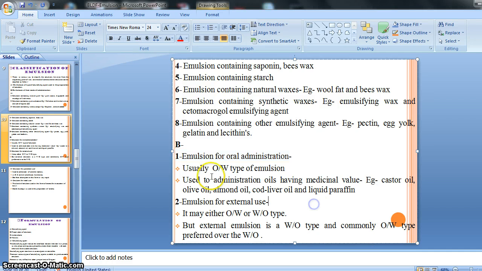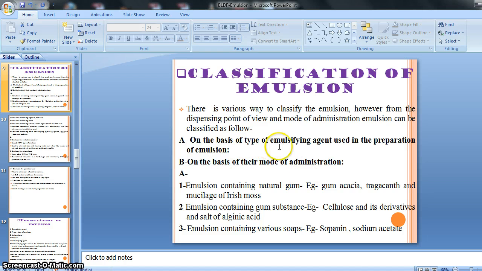So this is our classification on the basis of the type of emulsifying agent used in the preparation of emulsion, and on the basis of their mode of administration, right? So this is the thorough classification of our emulsion. Also we can classify our emulsion this way: on the basis of their phases, there is a WO type and OW type.